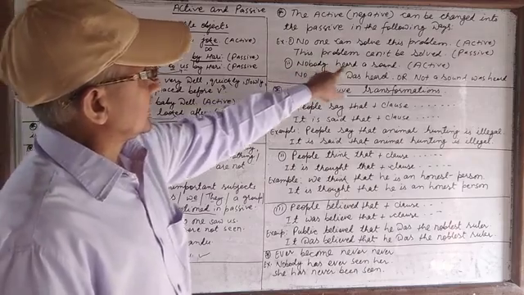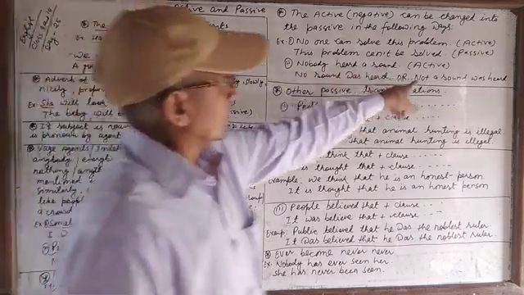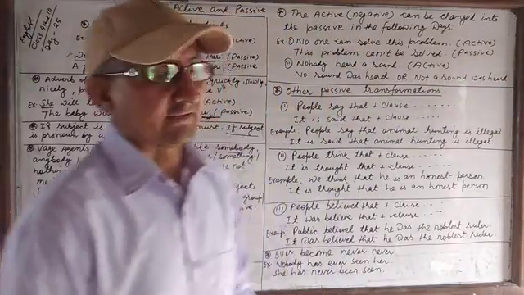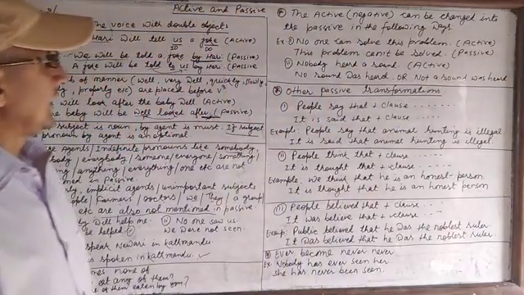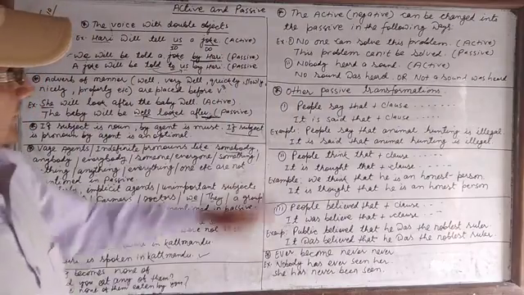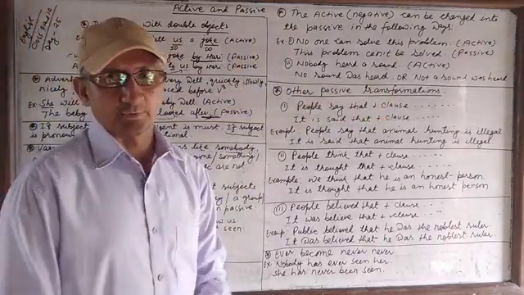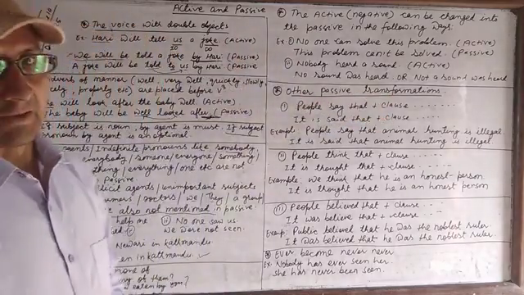Another example, nobody heard a sound. No sound was heard, or not a sound was heard. In this way, we change active negative into passive in the following ways. Now, other passive transformations.